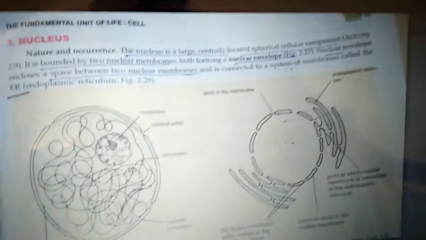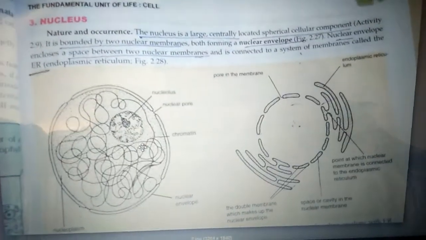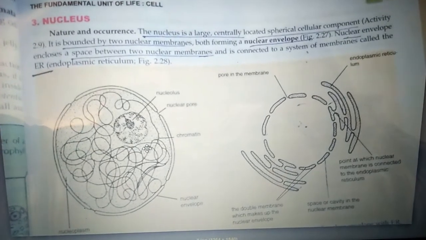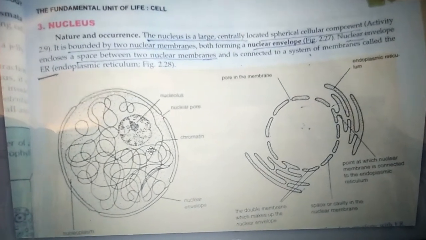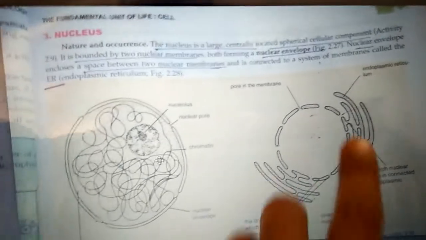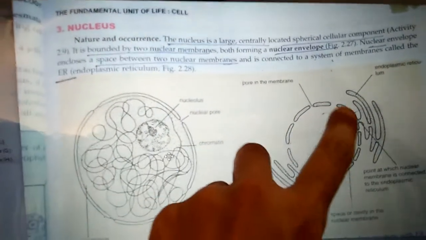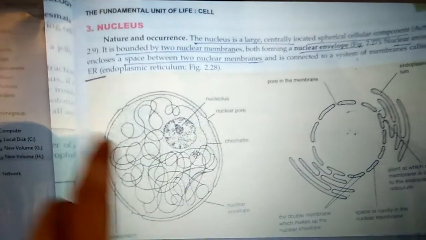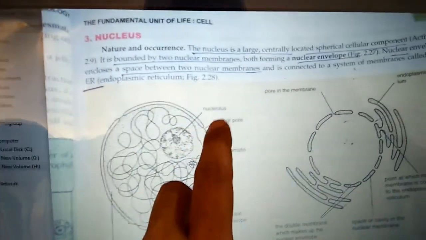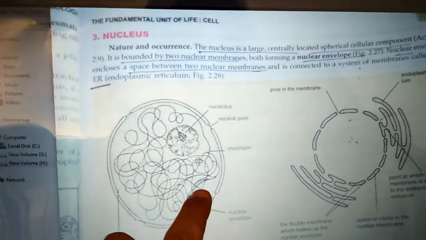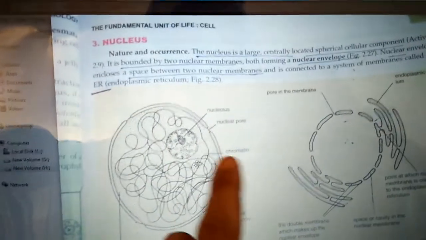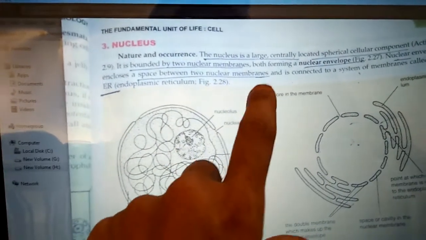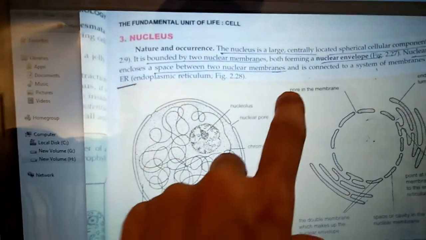So what we can say, nuclear envelope, or it is also called as the nuclear membrane. Nuclear membrane is porous, means it has some pores in it. For what? For the exchange of the substances. Here we have the nucleus and here we have the pores. So for what purpose pores are present? So that there is exchange of material, means material can enter or exit the nucleus.